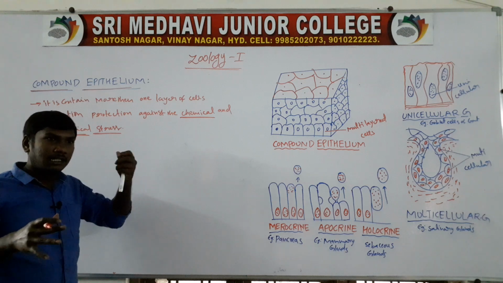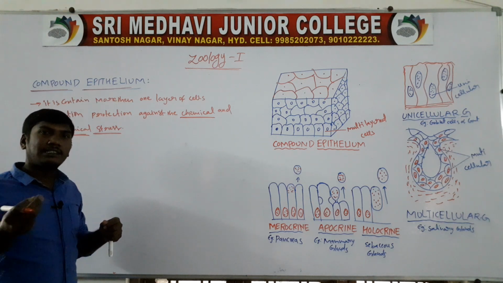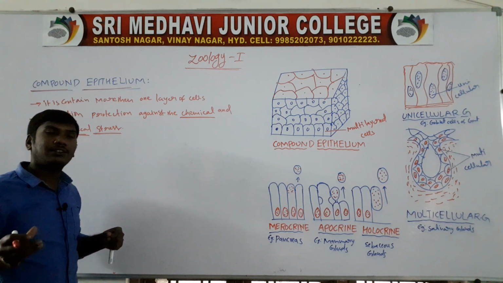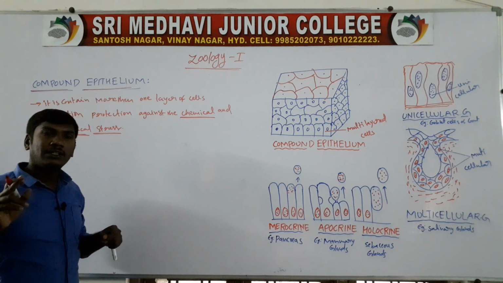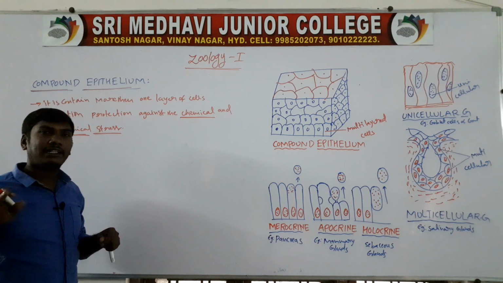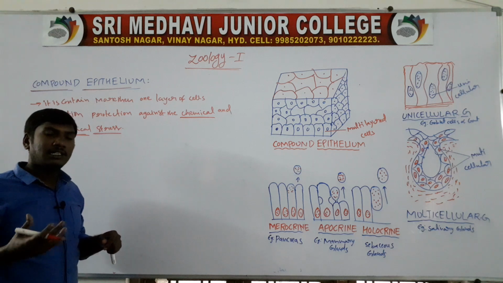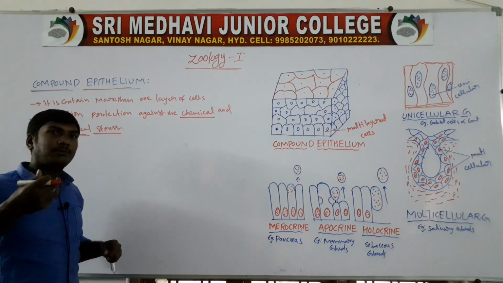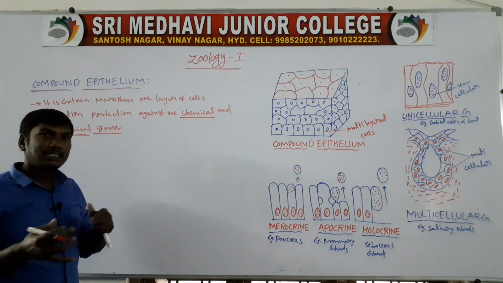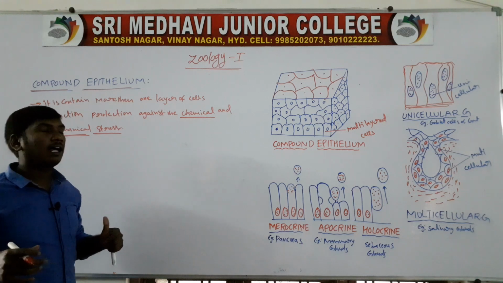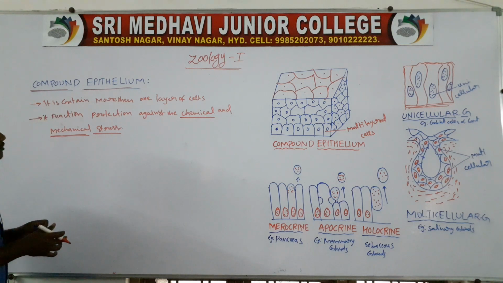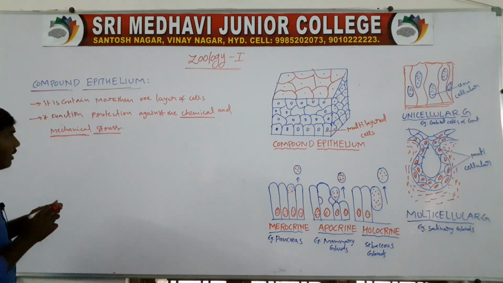Like in organs, the stomach contains acidic gastric juice with a pH of about 0.8 to 1.8. So it is highly acidic, and at that time the epithelium protects the organ from chemicals and mechanical stress. These are the functions of the epithelial tissues.